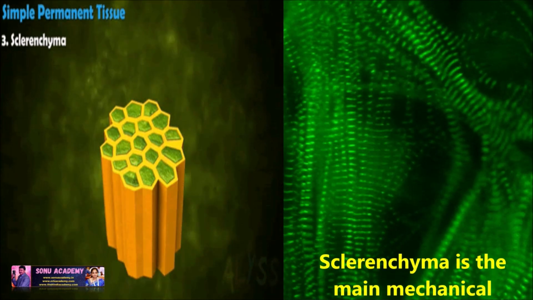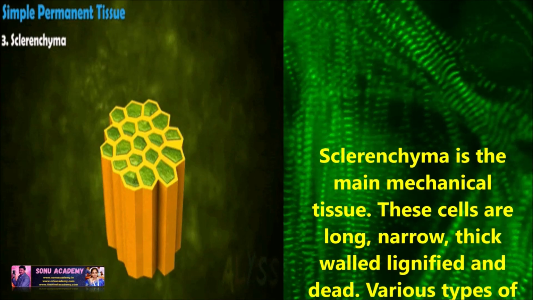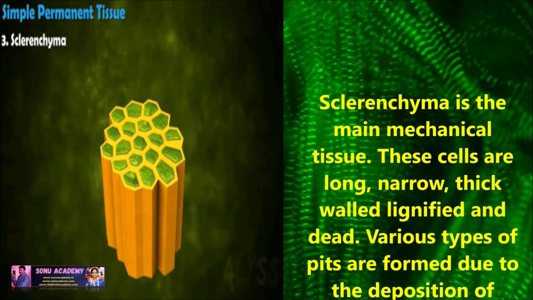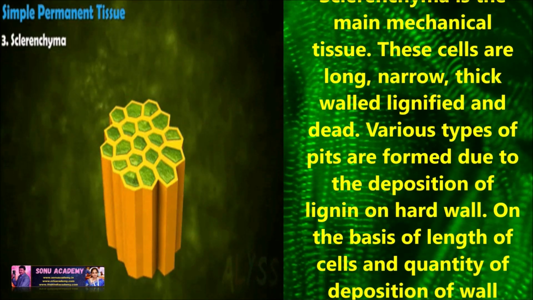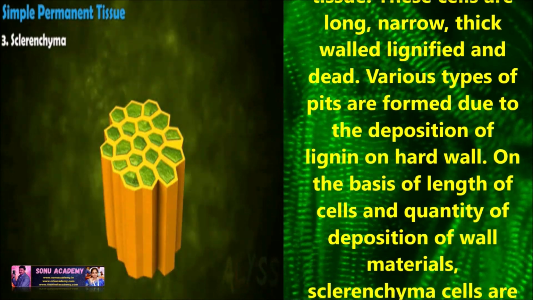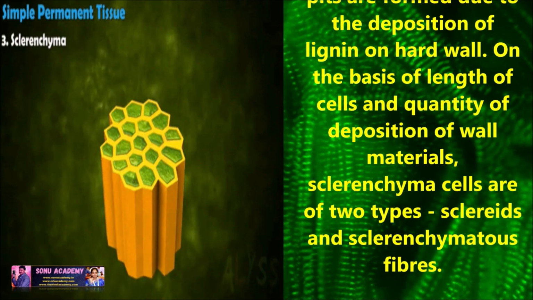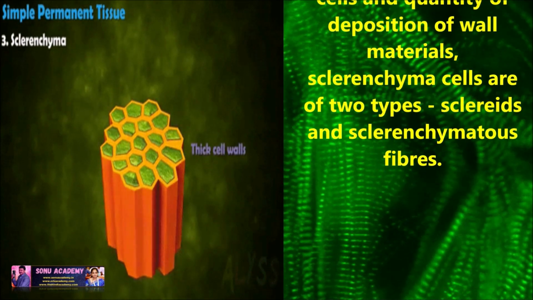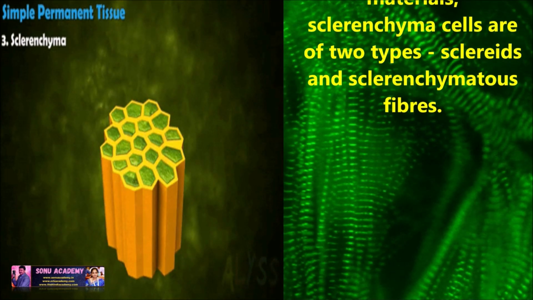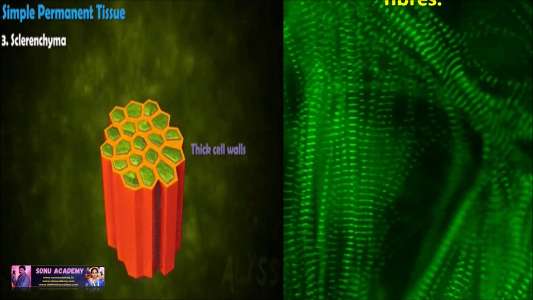Now let us discuss sclerenchyma. Sclerenchyma is the main mechanical tissue. The cells are long, narrow, thick-walled, lignified and dead. Various types of pits are formed due to the deposition of lignin on the hard wall. On the basis of length of cells and quantity of deposition of wall material, sclerenchyma cells are of two types: sclereids and sclerenchymatous fibers.